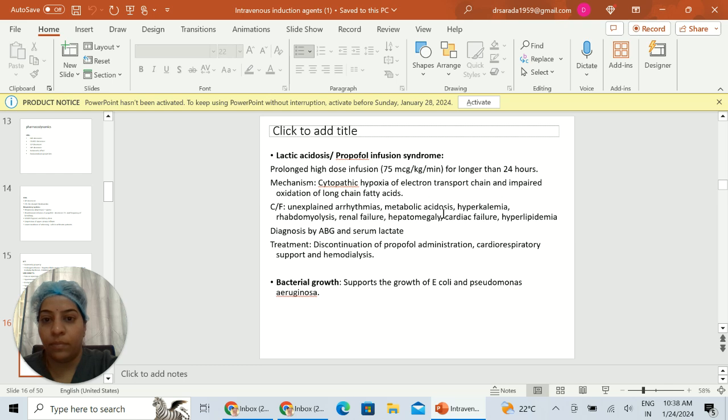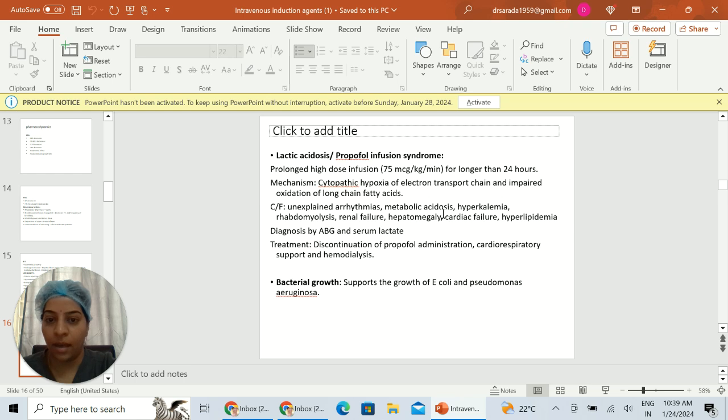The most fatal side effect of propofol is lactic acidosis or propofol infusion syndrome, mostly seen in children, on prolonged high dose infusion of 75 mics per kg per minute for more than 24 hours duration. Mechanism is by cytopathic hypoxia of electron transport chain and impaired oxidation of long chain fatty acids.